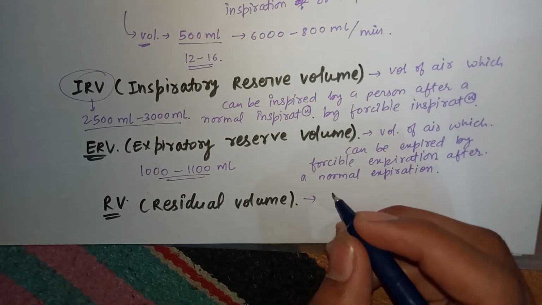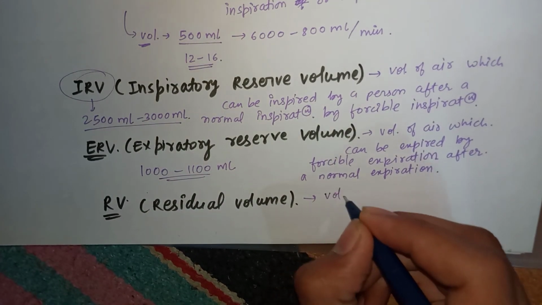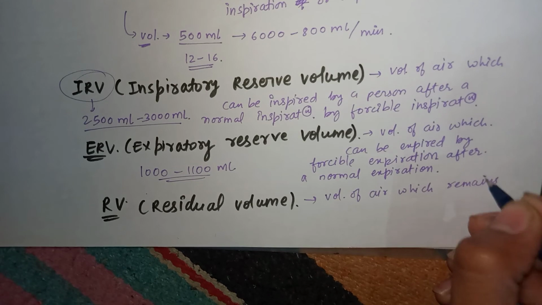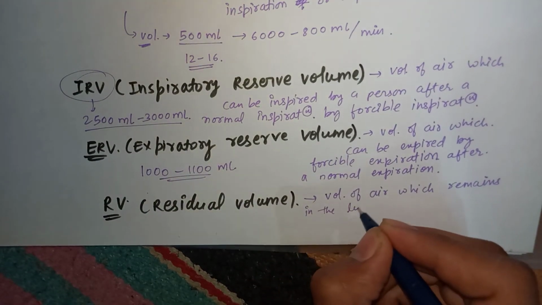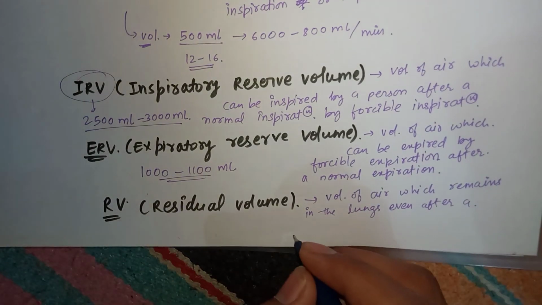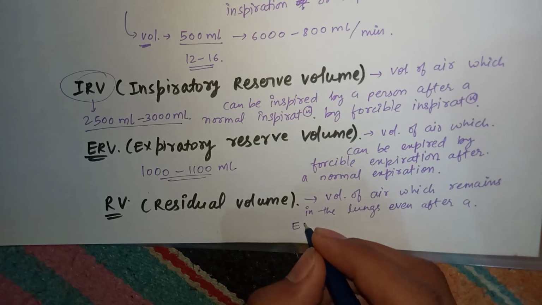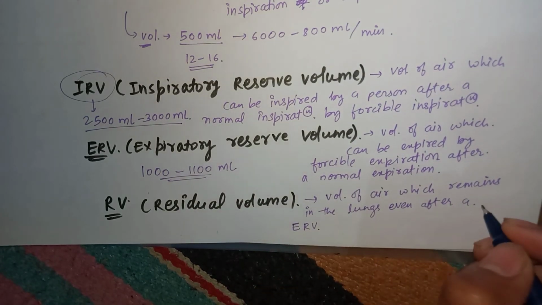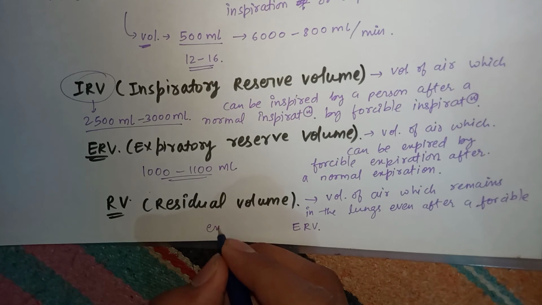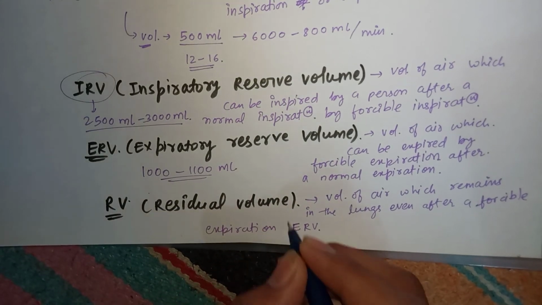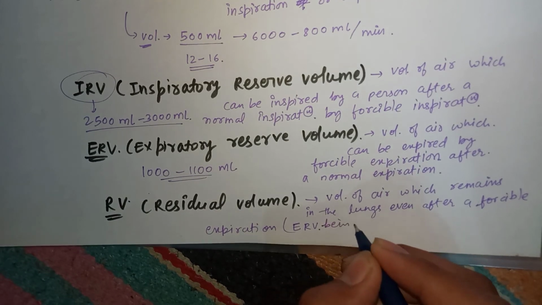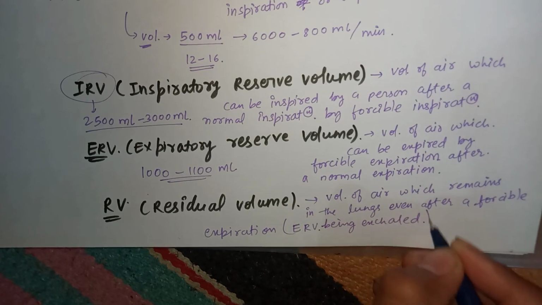All right, so residual volume is what? It is the volume of air which remains in the lungs even after a forcible expiration, or you can say even after ERV being exhaled, and the volume that remains after that is RV.